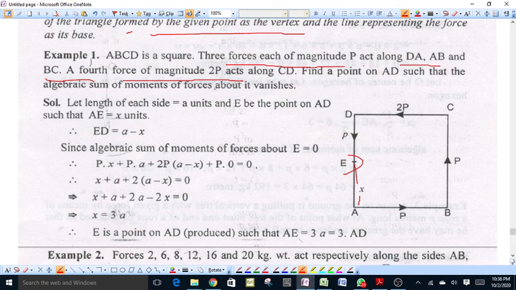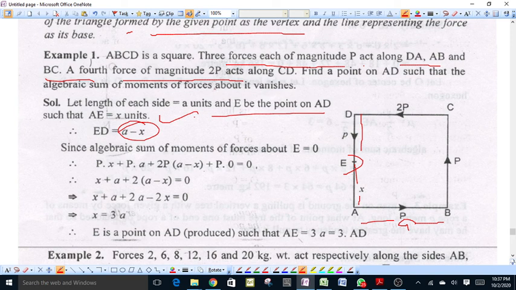Suppose the length of each side of the square is equal to a units, and E is the point on AD such that AE is equal to x. Clearly, each side is equal to a and AE is equal to x, then DE will be equal to a minus x. Because the algebraic sum of all the moments of forces about point E is equal to 0, we take the algebraic sum of the moments of all the forces.